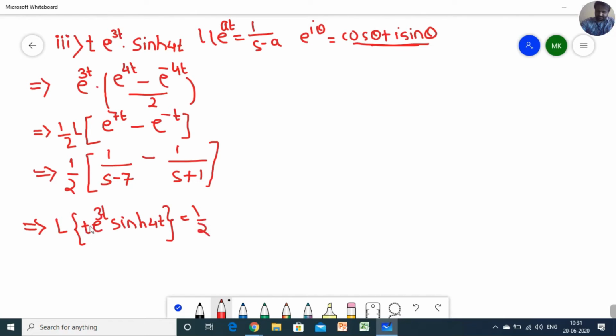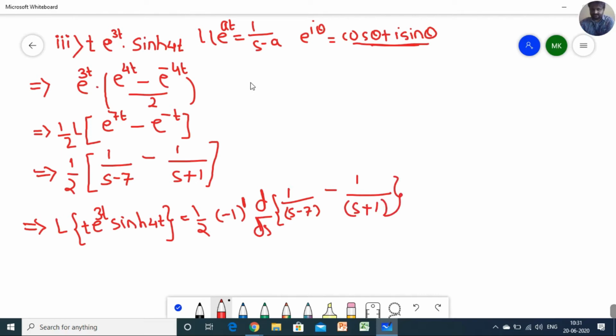Now again t is multiplied, so you have to use minus 1 raised to 1, d by ds, and the Laplace transform of these functions we already know, that is 1 by s minus 7 minus 1 upon s plus 1. We have to just calculate the Laplace transform of these two functions.